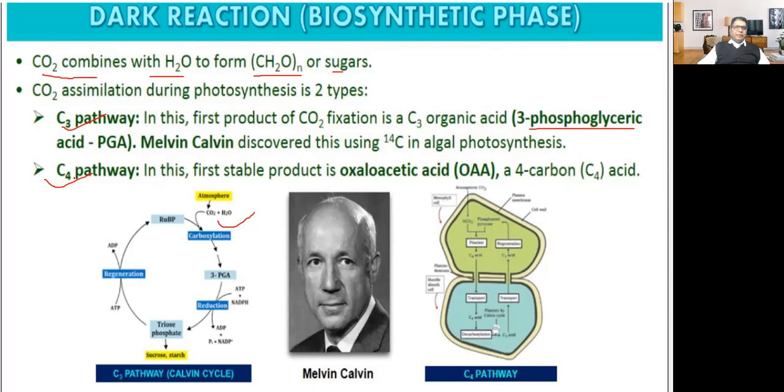There is another pathway, the C4 pathway. In this, the first stable product is oxaloacetic acid, OAA. It is a 4 carbon acid. Therefore, it is known as C4 pathway. So this is the C3 pathway, that is called Calvin cycle, and then there is the C4 pathway. We will be discussing all these things in detail.